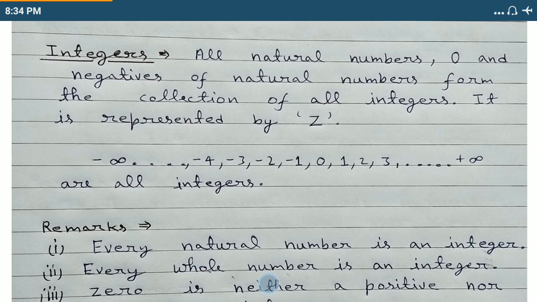In maths, integers are the numbers which can be positive, negative, or zero. They can be represented by the capital letter Z. Students, integers come in three types: 0, positive numbers, and negative numbers.